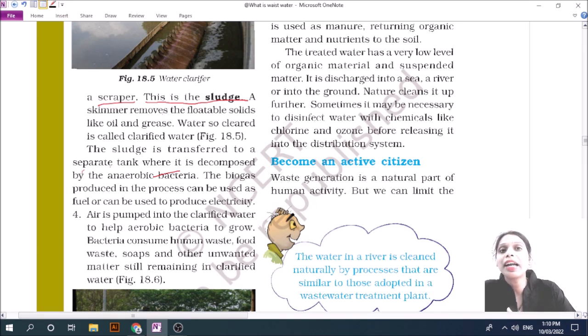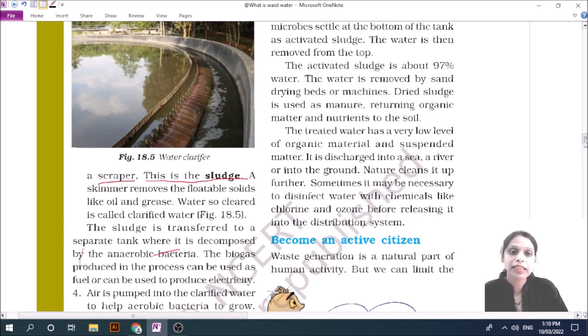This sludge is 97% water, and this water is removed by drying beds or machines, where the dried sludge is removed, and the water that we get is passed into the ground, and the dry sludge we use as manure. Then it is a full process.